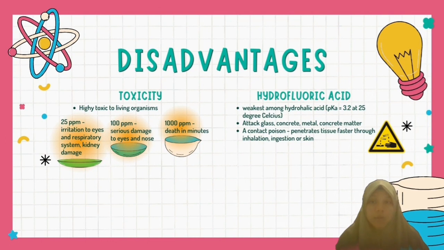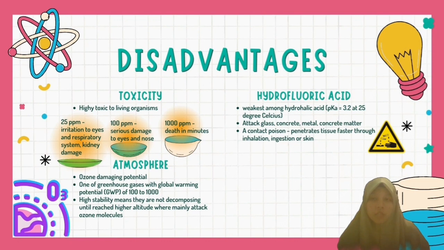Second, hydrofluoric acid. Even though hydrofluoric acid is the weakest among the hydrohalic acids, it is able to attack glass, concrete, metals, and organic matter. Hydrofluoric acid is also a contact poison with greater hazards than many strong acids like sulfuric acid, even though it is weak, because it is neutral in aqueous solution and thus penetrates tissue faster, whether through inhalation, ingestion, or direct contact with the skin.